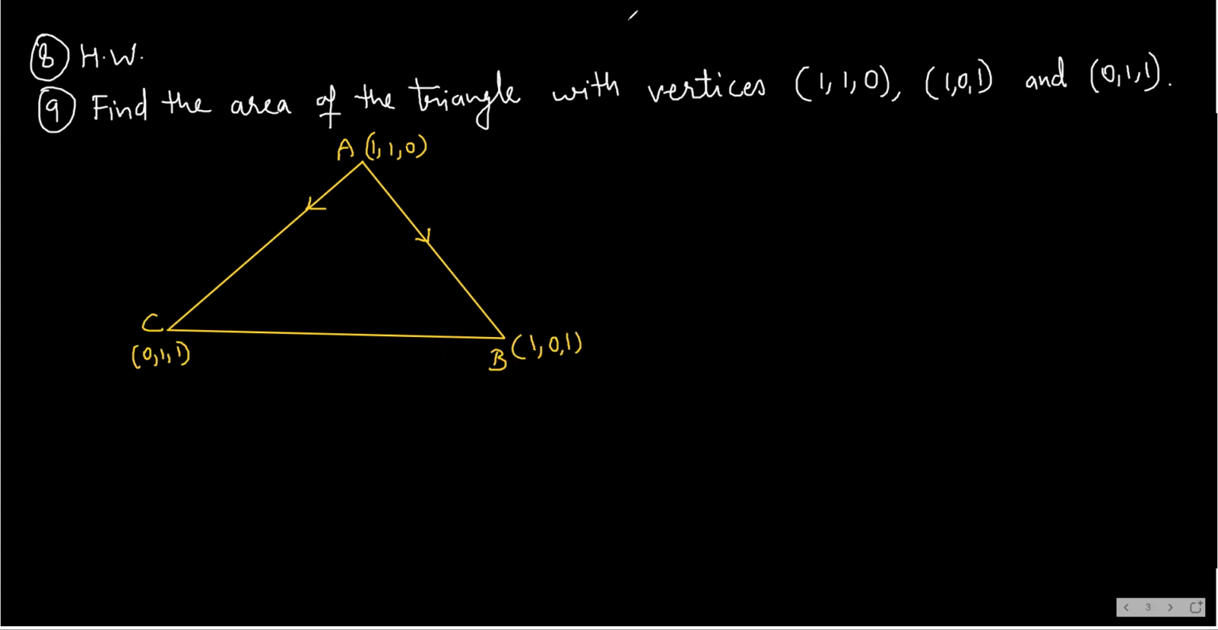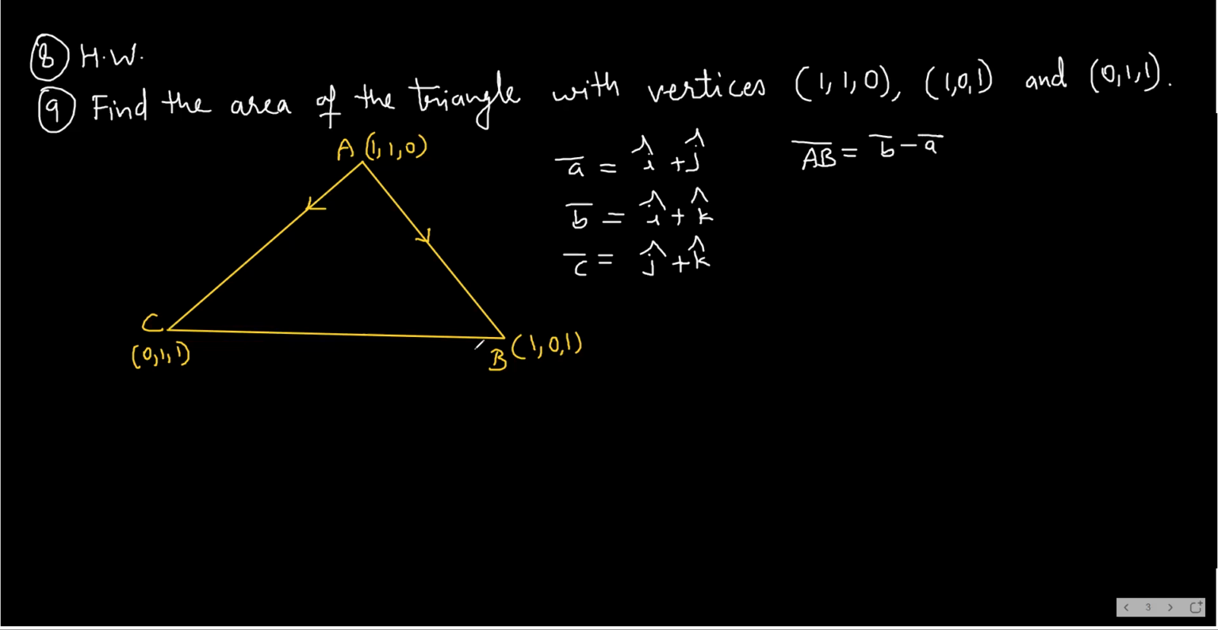First of all, let me write the position vectors of these points. A bar will be I cap plus J cap plus 0 K cap. B bar will be I cap plus 0 J cap plus K cap, and C bar will be 0 I cap plus J cap plus K cap. Now I find AB bar. AB bar is B bar minus A bar, which will be K cap minus J cap. I got AB bar.